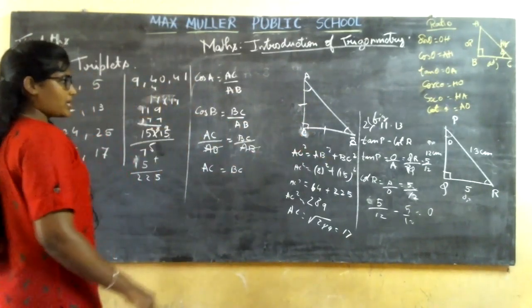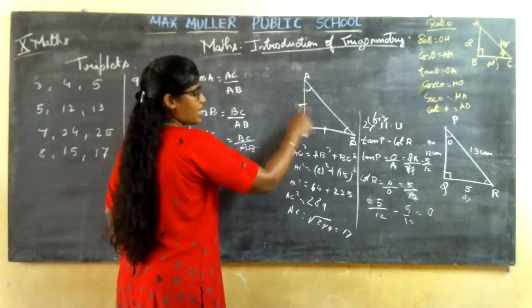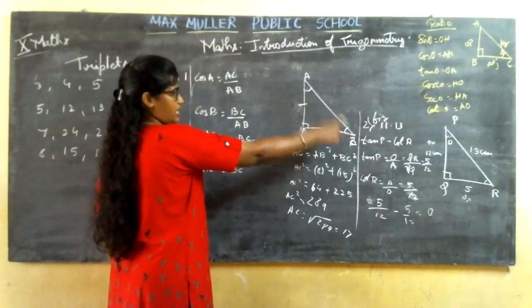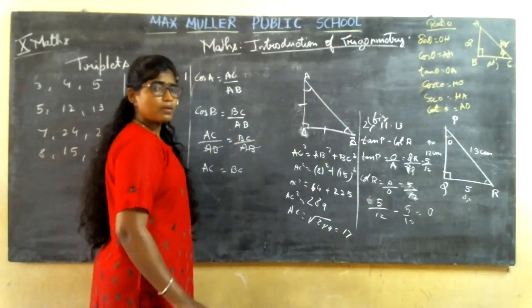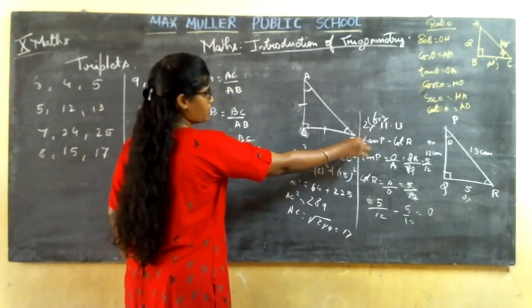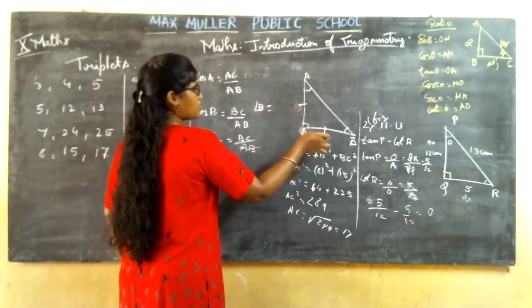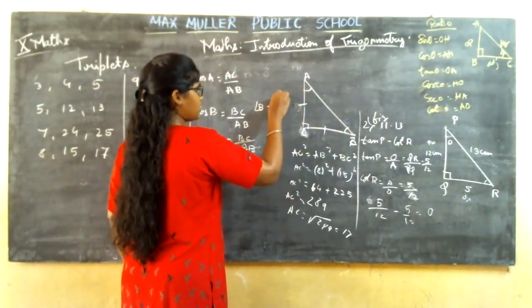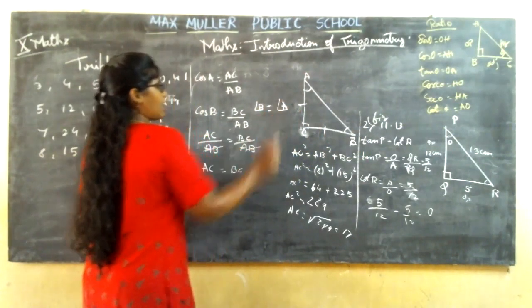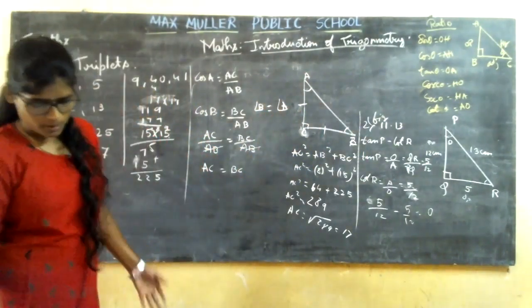So if you have a right angle and two sides are equal, then can I say it is an isosceles triangle? Yes. So in an isosceles triangle, if two sides are equal, can I say the two angles will be equal? For this side, which is the opposite angle, this is the opposite angle, so angle B. For this side, which is the opposite angle, so angle A. So angle B and angle A are equal.